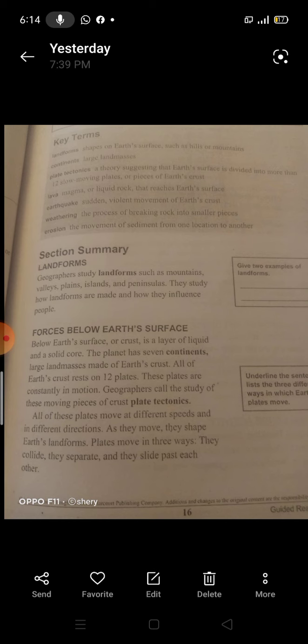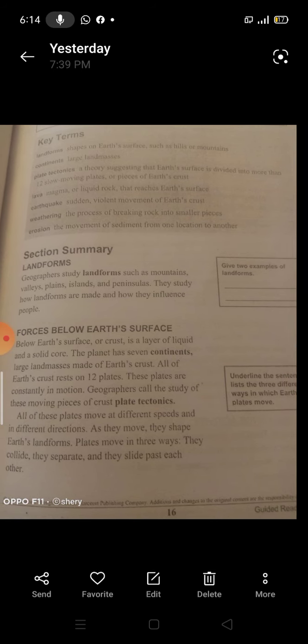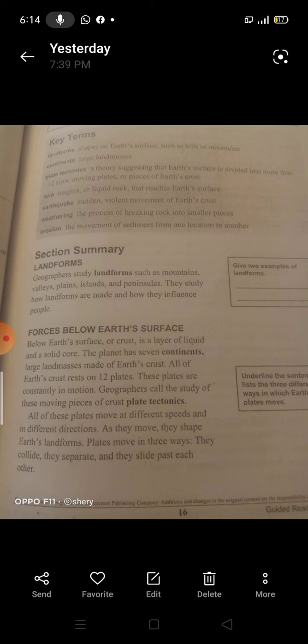Our planet Earth has 7 continents, and 7 continents mean large land masses made of Earth's crust. All of Earth's crust rests on 12 plates. Rest means stay, so all of Earth's surface stays on 12 plates, okay?